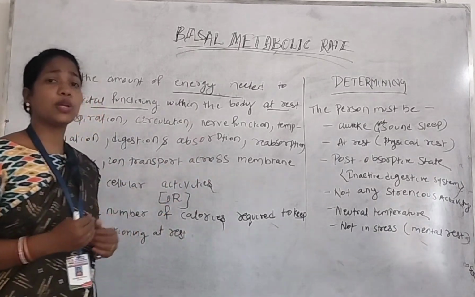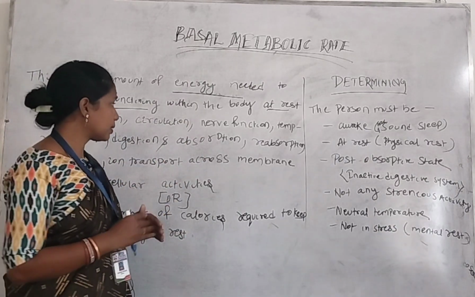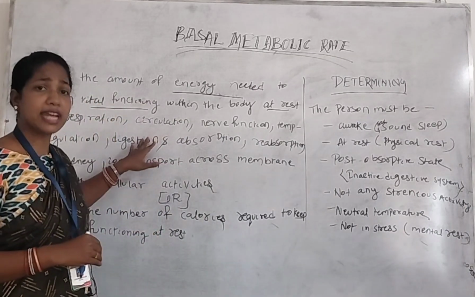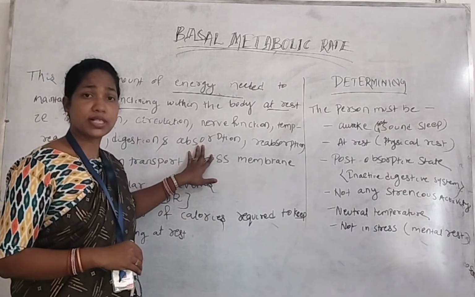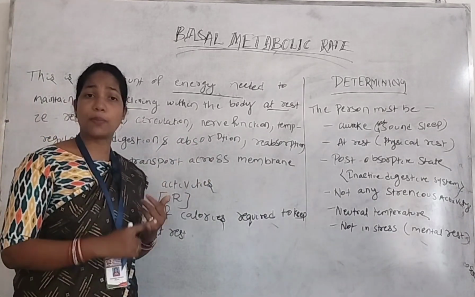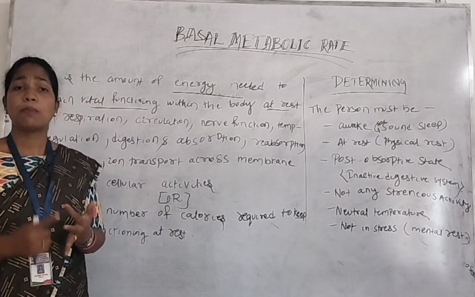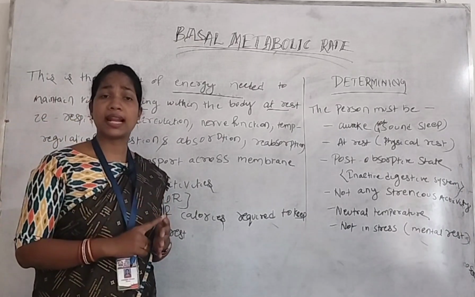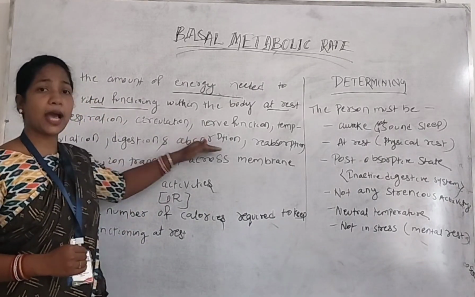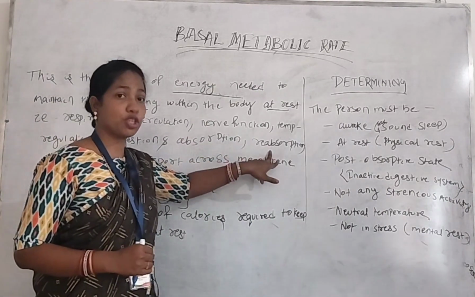Next one is digestion and absorption. Whatever diet we take, that food is broken down inside our body, which is called digestion. Next is absorption. Whatever nutrients are present in our diet, maybe carbohydrate, protein, fat, vitamin, or mineral, are absorbed in our body. So that is called digestion and absorption. Next one is reabsorption.